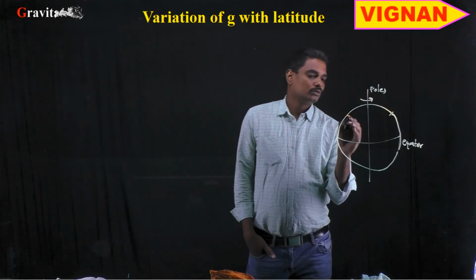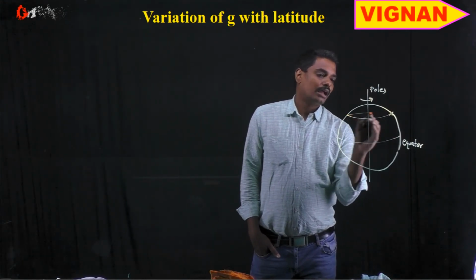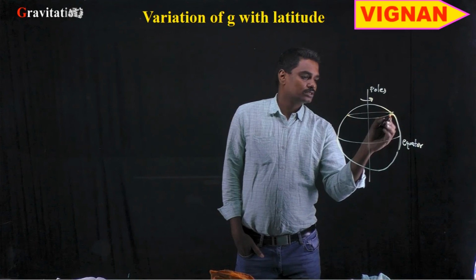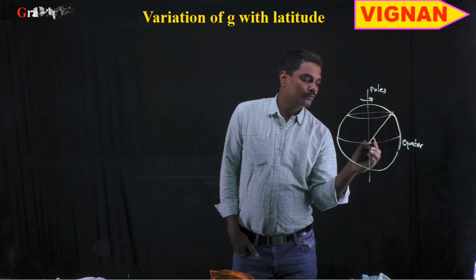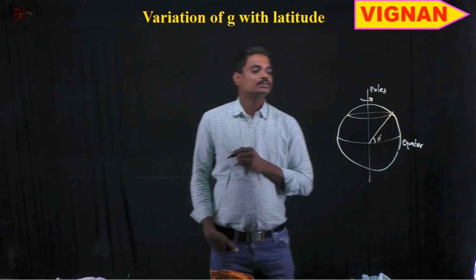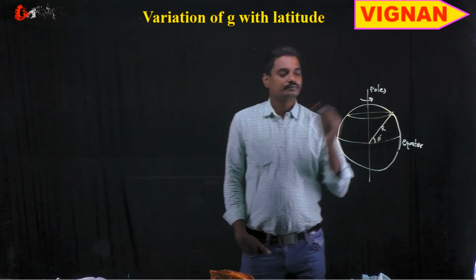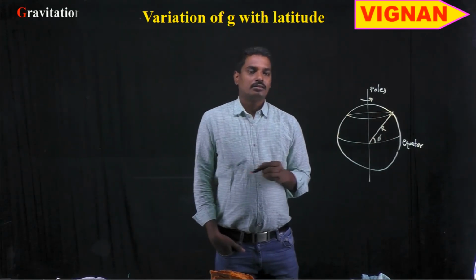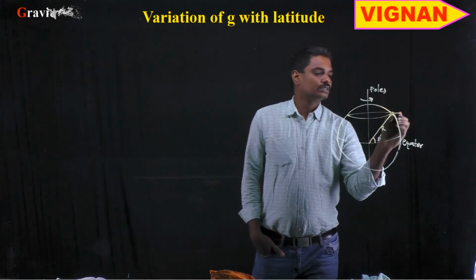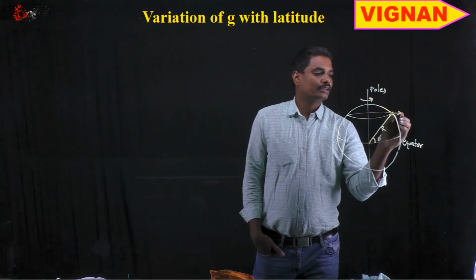Which is at an angle of phi. Let phi be the angle and r the radius. To consider the pseudo force, there is a centripetal force acting in this manner.